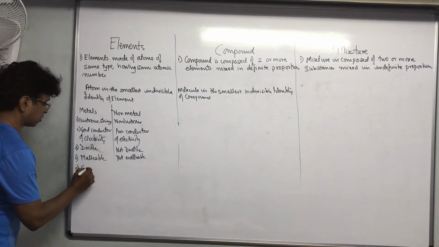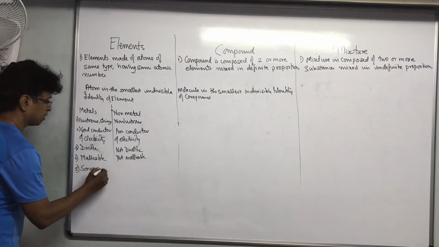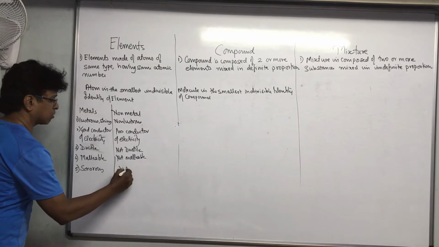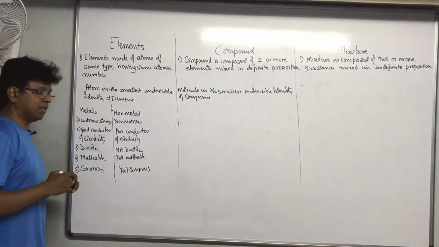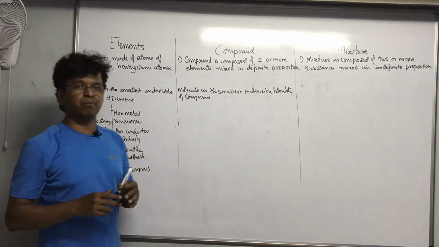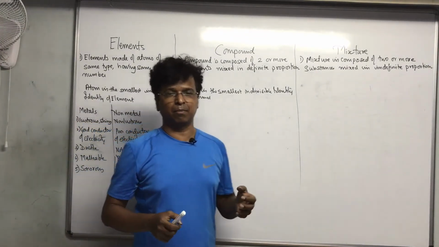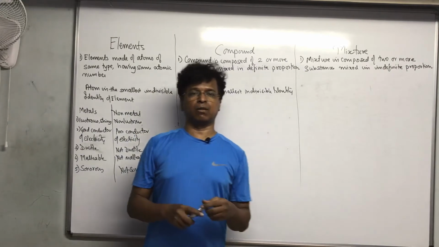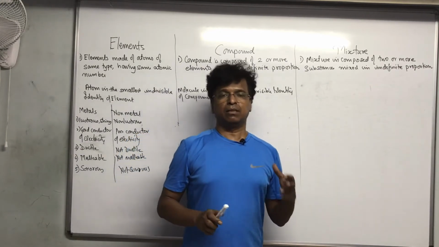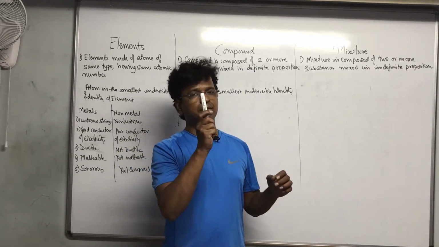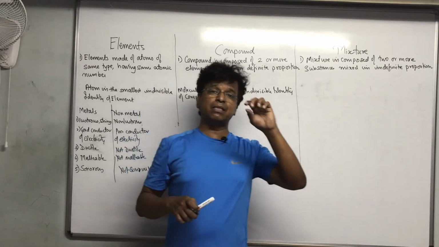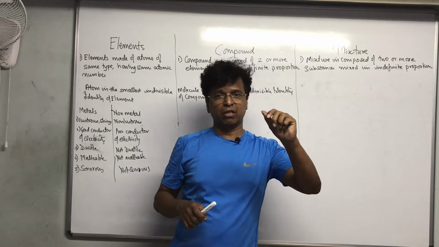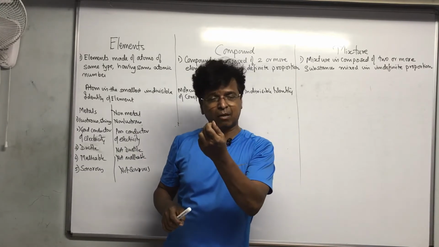Non-metals are not sonorous. What is the meaning of sonorous? Sonorous means, see, a bell is the best example. The bell in a temple or in a church, that is sonorous. You just strike it, tang, it will go on ringing. Metals create vibrations, and the vibrations create a sound.